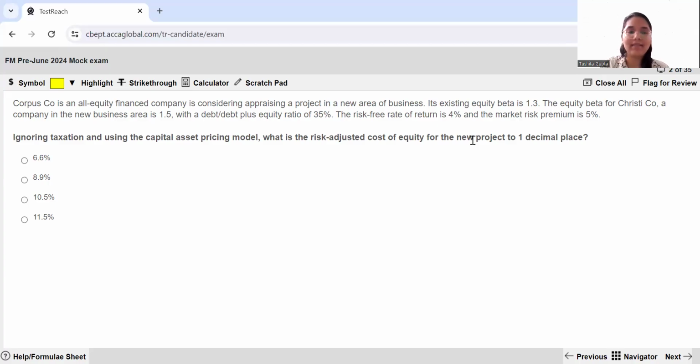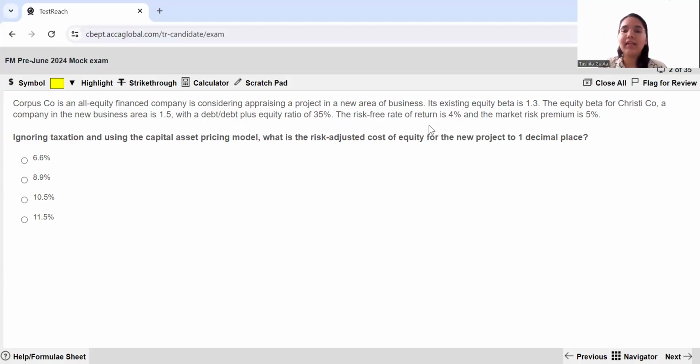to 1 decimal place. So basically, this Corpus Company does not have any debt. So it's all equity financed. Basically, existing beta is given to you. And the new area in which it is entering, they have identified a proxy company, which is Christie Company. And the equity beta for the same is also given. You have the debt divided by debt plus equity ratio also given to you.